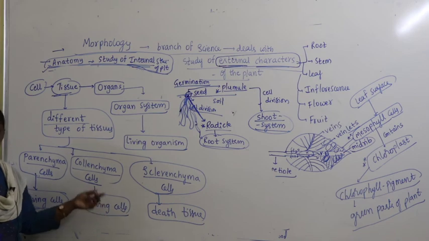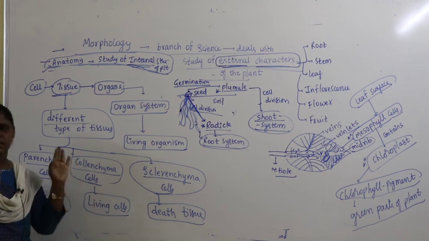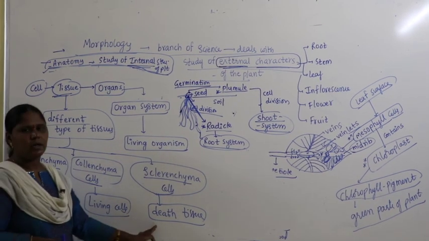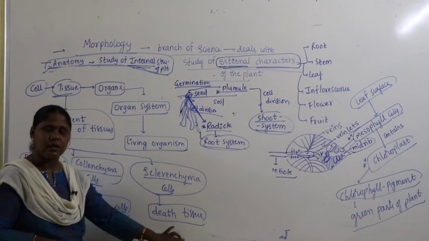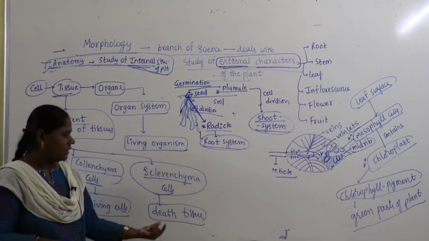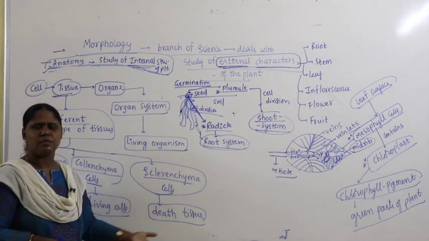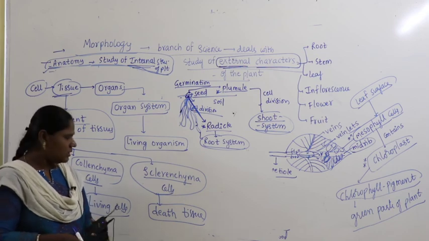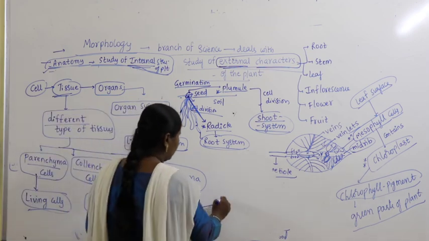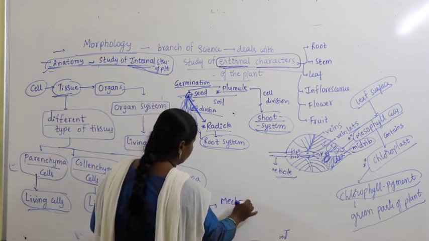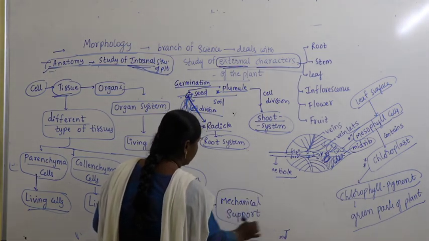Then, in your mind, is there a chance of having dead tissue at some corner of a plant? Yes, definitely. Plants also contain dead tissue. Dead tissue means initially they are living cells, later they lose water and convert into dead cells, dead tissue. And what is this dead tissue present in the plant for? What is the use of it? Mostly the dead tissue called sclerenchyma provides mechanical support.